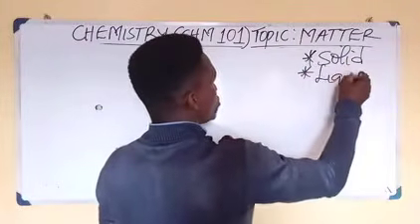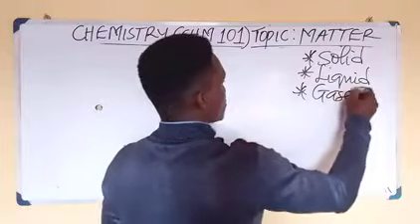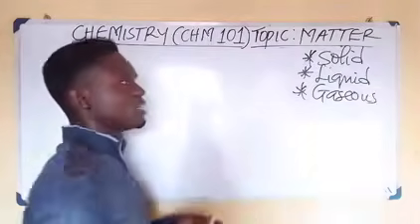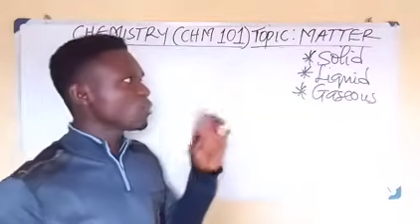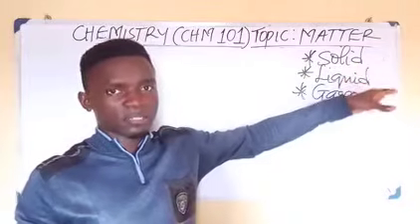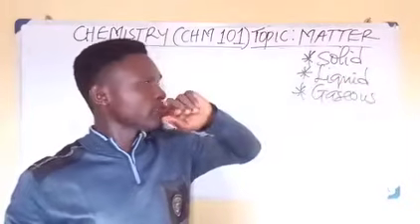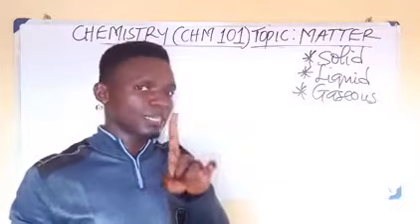But let me tell you this: if you are asked to give the properties of solid, liquid, and gas in chemistry, there are some crucial points that you must state.